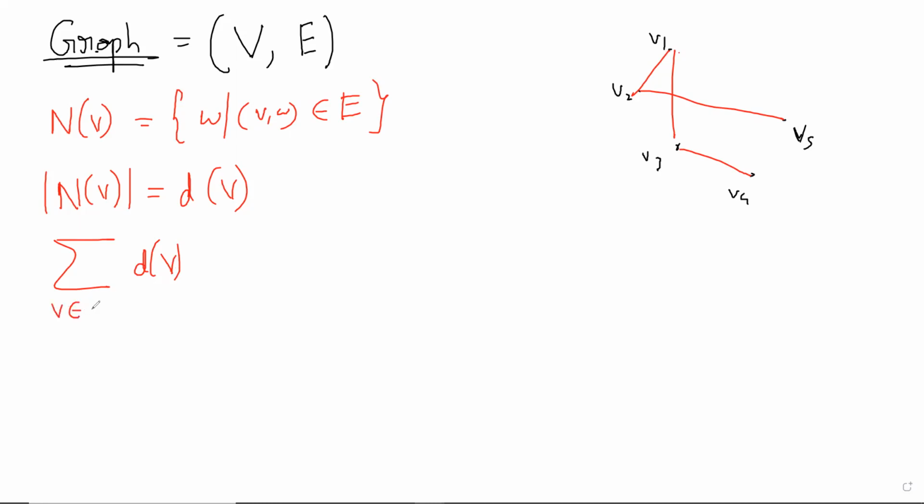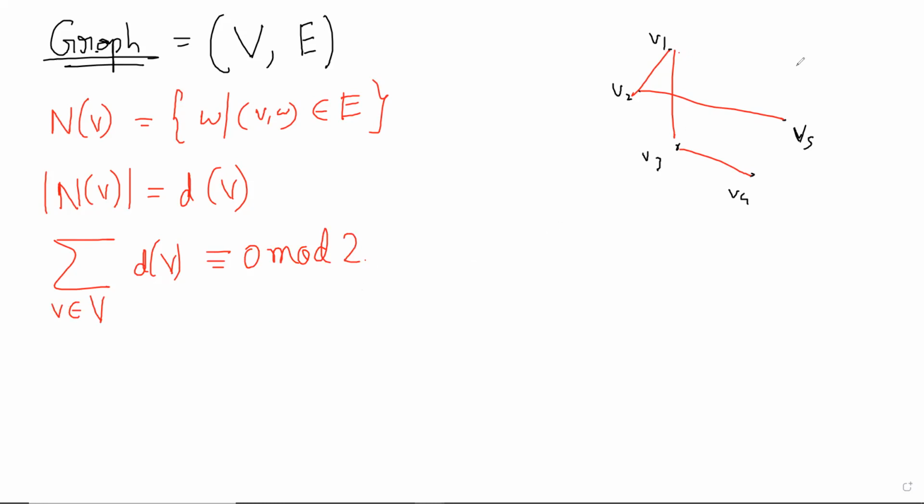Though we'll not be using this side of the invariant too much. So when you take V in V and add all the degrees, this is known as the degree sum, right? This always has to be 0 modulo 2, something that we have seen. It always has to be, regardless of what the graph is. This has to be 0 modulo 2. Okay. Now, what do I mean when I say that this is an invariant? I mean that this only depends on the graph. It doesn't depend on how you draw the graph, and it doesn't depend on those things.